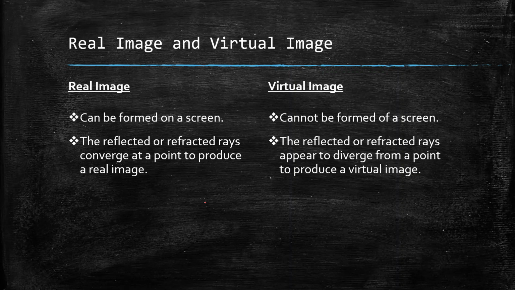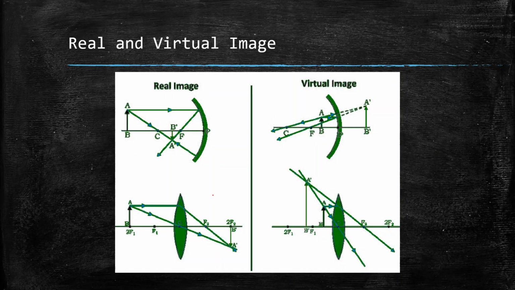For a more technical definition, we can say that for a real image, the reflected or refracted rays converge at a point to produce a real image, while for a virtual image, the reflected or refracted rays diverge from a point to produce a virtual image. Now, to get examples, let us go to the next slide.